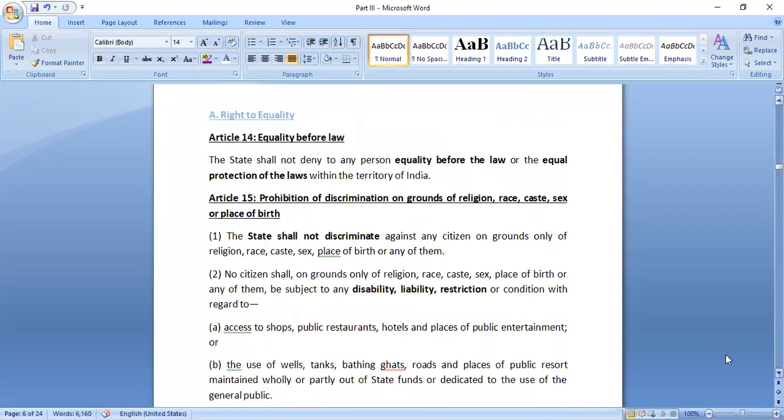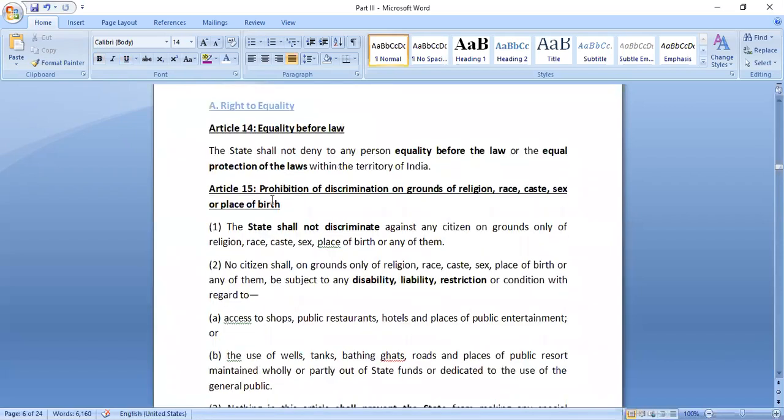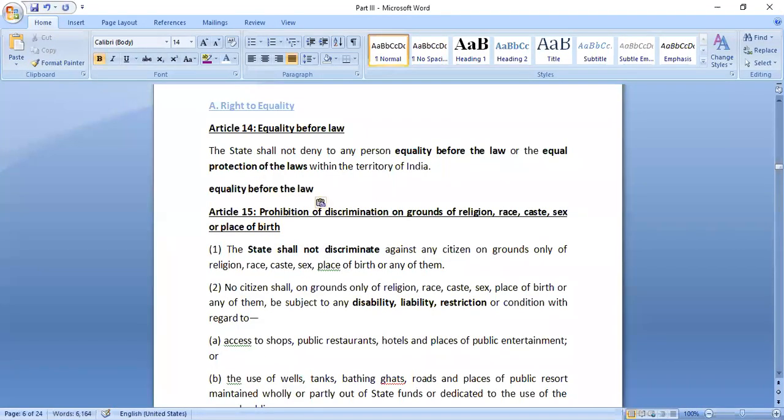Now we will discuss different types of right to equality. First one that we have is equality before law. Now what does equality before law say? It says the state shall not deny to any person equality before law and equal protection of the laws within the territory of India. That means under this article we have two different things. First is equality before law and second is equal protection of the laws. Now what does equality before law mean?